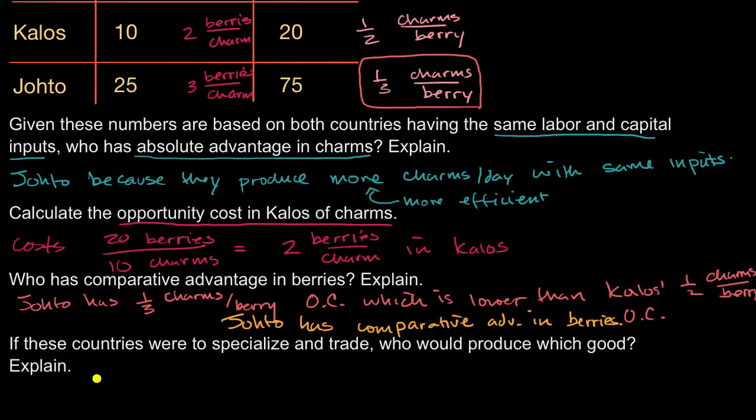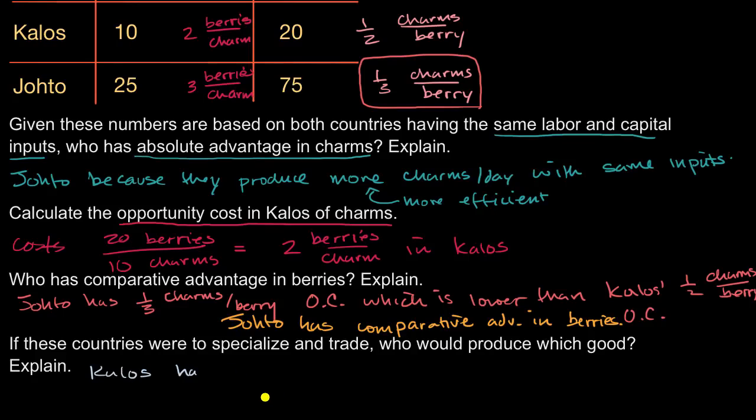So the next question. If these countries were to specialize in trade, who would produce which good? Explain. Well, whoever has the comparative advantage in each will produce that one. So Kalos has comparative advantage. Let me put it this way.